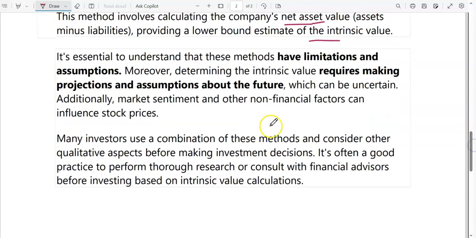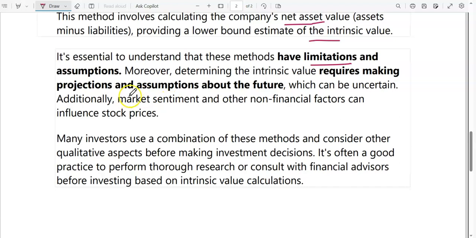Now here you must understand that all the methods which we have discussed, that is the discounted cash flow method, dividend model, etc., have certain limitations. What is the major limitation? We have to assume the future cash flow. Under the dividend method we have to assume the future dividend, so the future cash flow projections are uncertain.